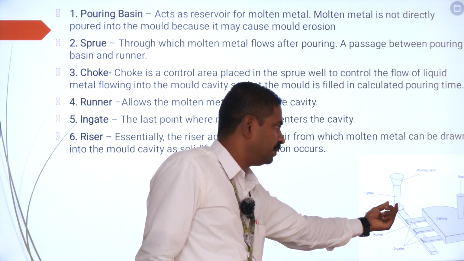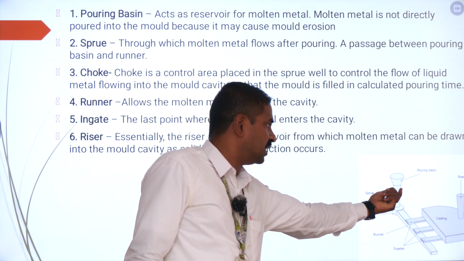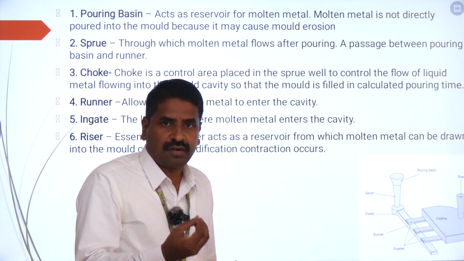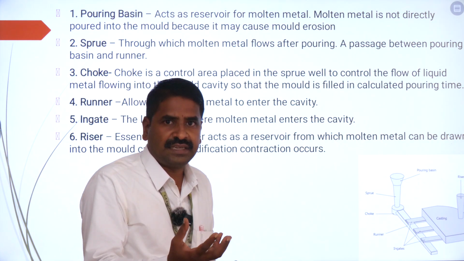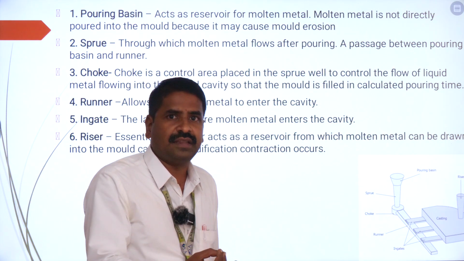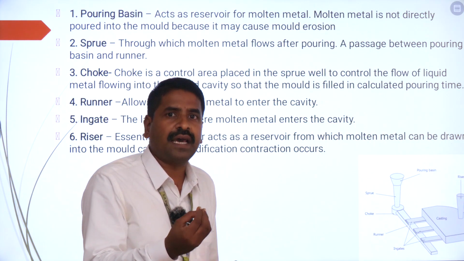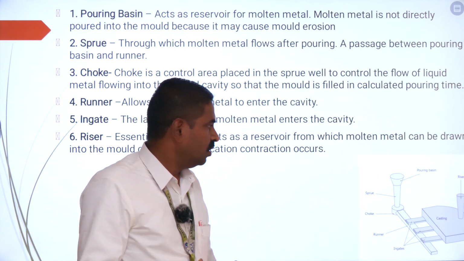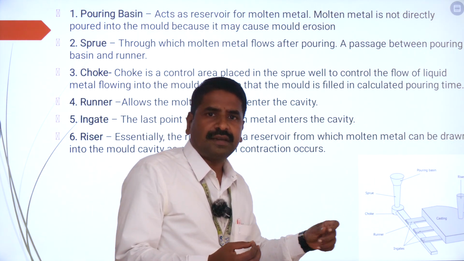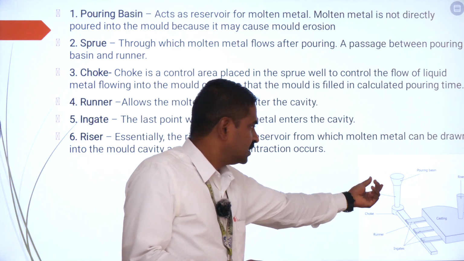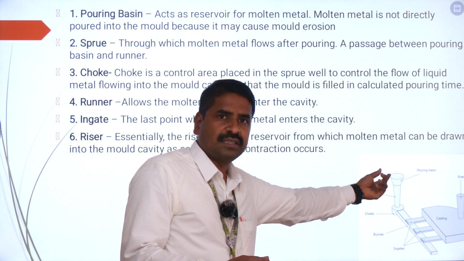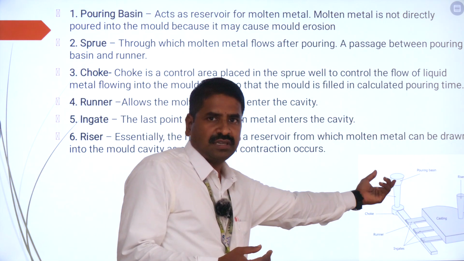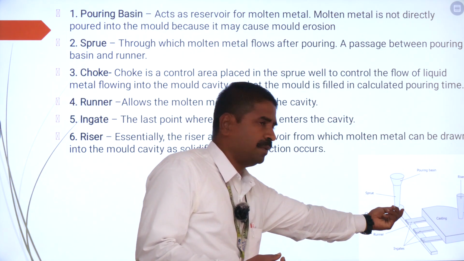Why is it tapered in shape? If instead of a taper it were a straight passage, then low pressure intensity will be developed, and due to this low pressure intensity, air will get trapped inside the pouring molten metal, and the trapped air will lead to a lot of defects and impurities. So in order to avoid the air getting trapped, instead of a straight channel, you are going to reduce the size of the channel in such a way that it is in the form of a taper. So as you can see over here, the sprue is tapered.